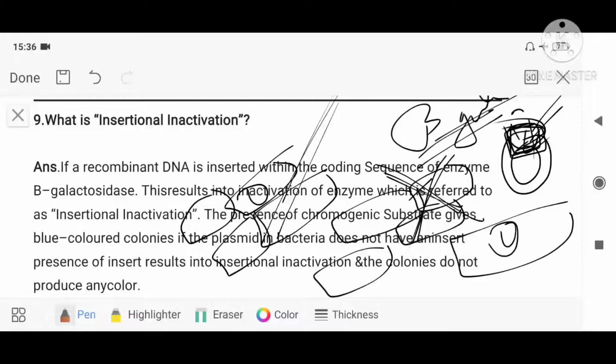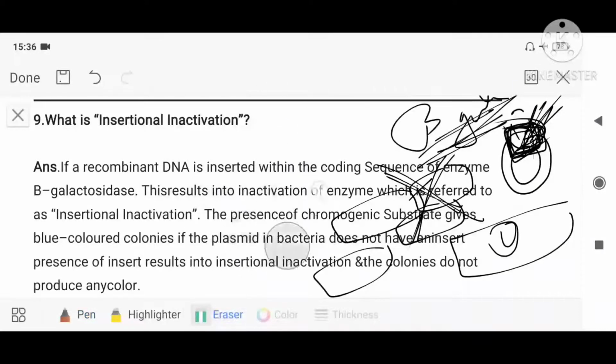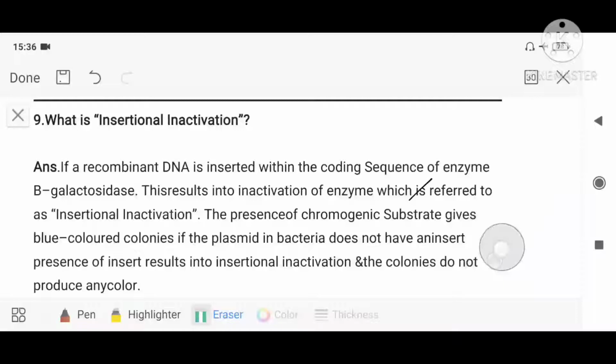So that process we call insertional inactivation. I am inserting my foreign DNA into a segment, which inactivates that gene sequence; beta galactosidase is inactivated. So that is insertional inactivation, a very important question.